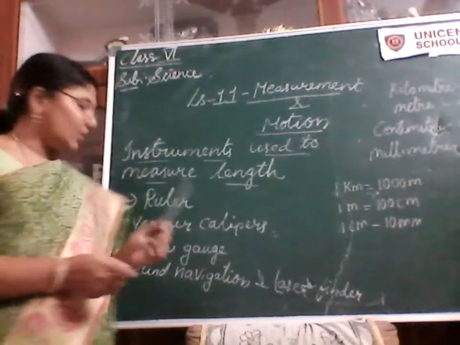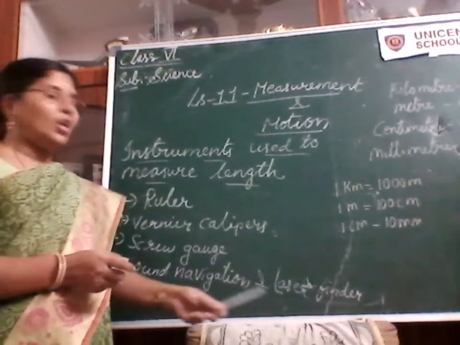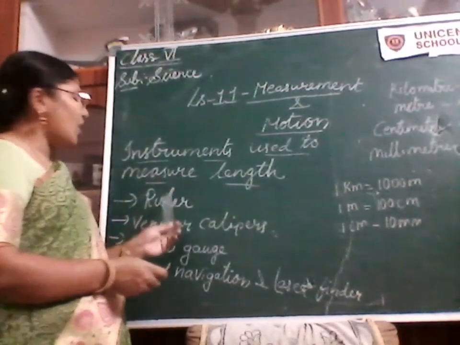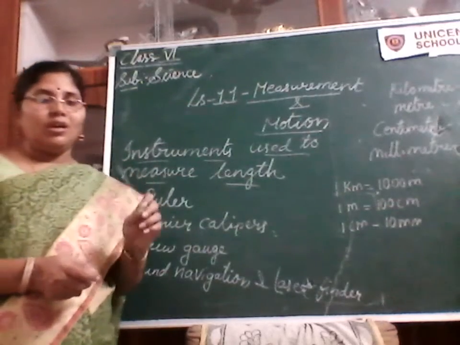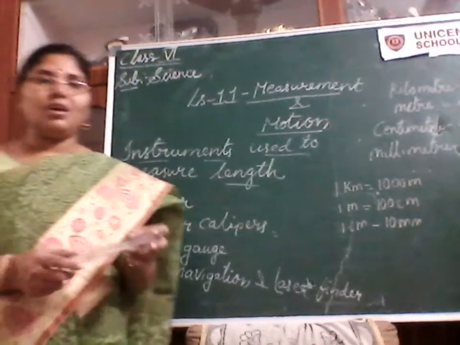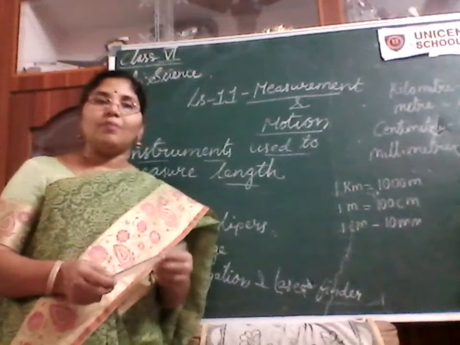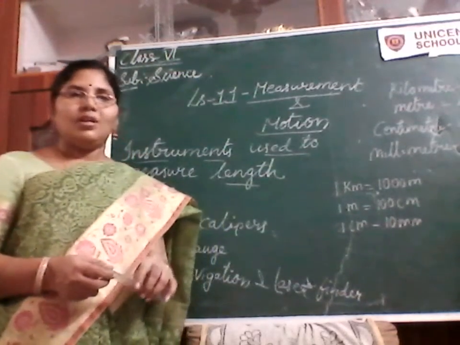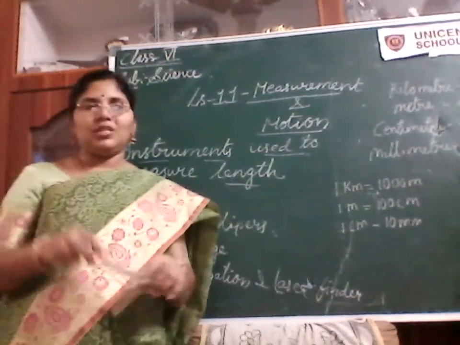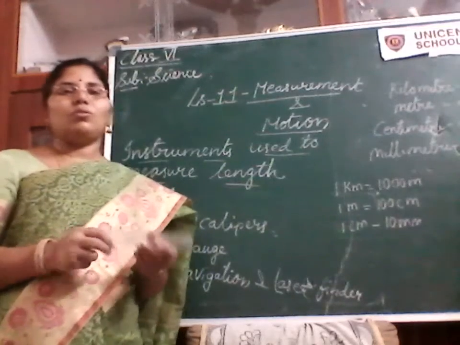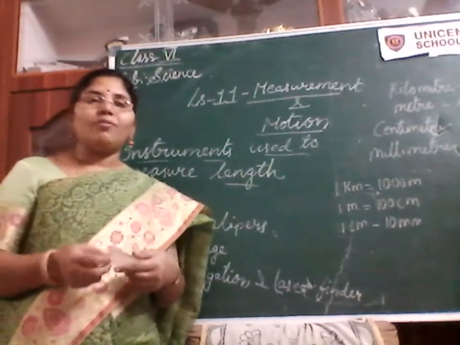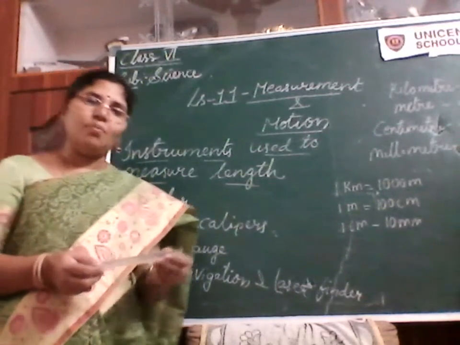For the larger things, we use sound navigation and a laser finder. For normal things, we use the ruler and measuring tape. Even in the compass box, we will find the divider with two sharp edges. This divider is also used to know the length of a line segment while doing math.